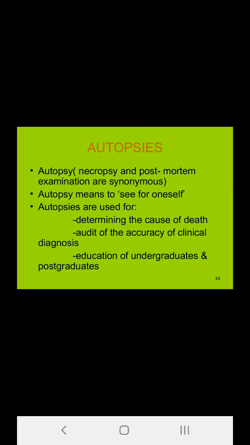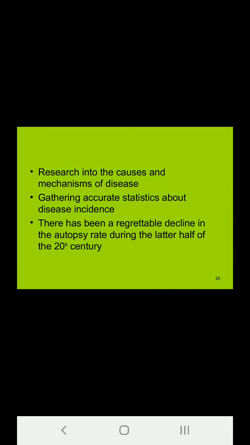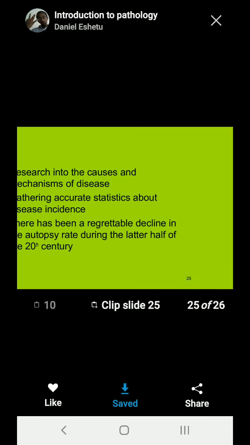The most important mechanism to determine the cause of death is autopsy. Autopsy is not just that we are examining organs of a dead body. No. Autopsy helps us to determine the cause of death. It helps us to audit the accuracy of clinical diagnosis, and it is one of the most important modes of education for undergraduates and postgraduates. It researches into the cause and mechanisms of disease. It gathers accurate statistics about disease. Though there has been a regrettable decline, autopsy is one of the most important methods to diagnose why the disease occurs in a particular patient.